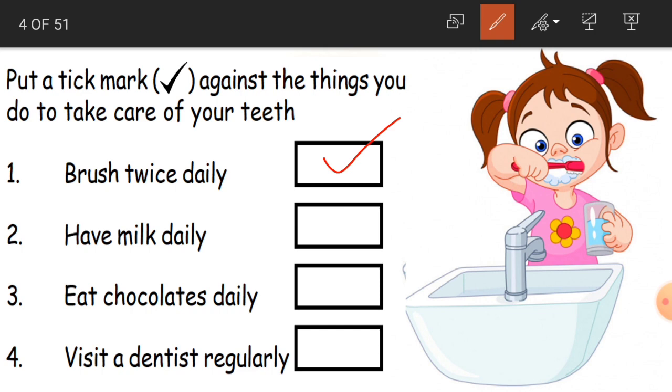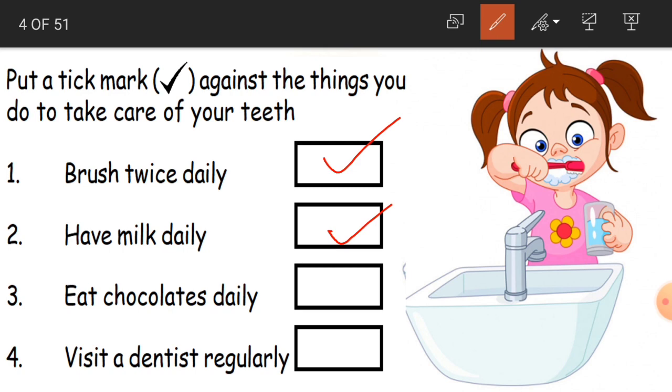And the other one is have milk daily. To have strong teeth, milk is very necessary, because there is calcium in milk. That calcium is going to support your teeth. It is going to give energy to the teeth. So that is why you have to drink milk daily. This is also correct. Eat chocolates daily. Is it good, children?